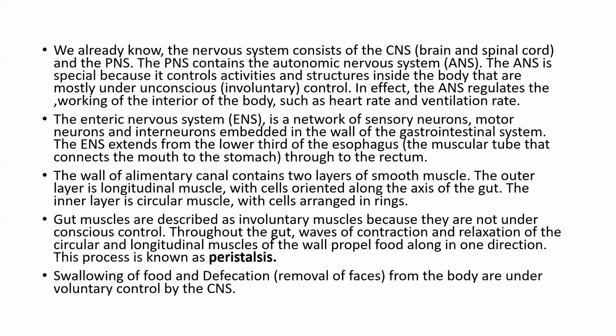Now you know very well that the nervous system consists of CNS and PNS. CNS means brain and spinal cord, PNS means cranial and spinal nerves. PNS is again divided into somatic nervous system and autonomic nervous system. The autonomic nervous system again has two divisions, sympathetic and parasympathetic nervous system. Clear? But we are now not focusing on that. We are focusing on another nervous system, that is the enteric nervous system.